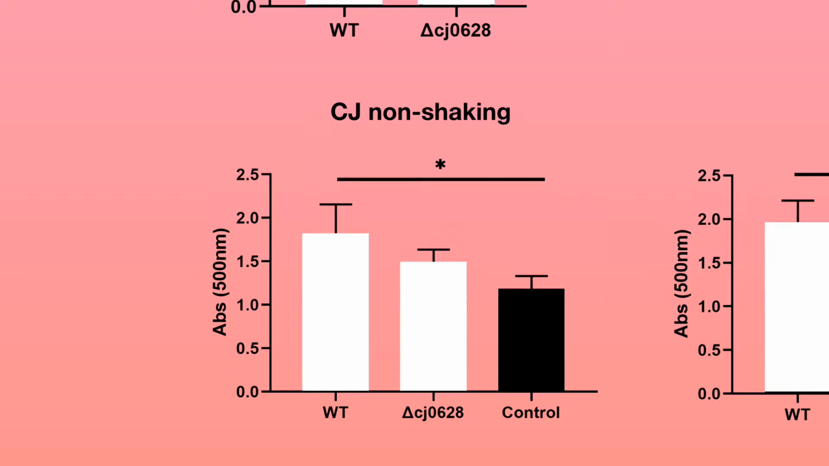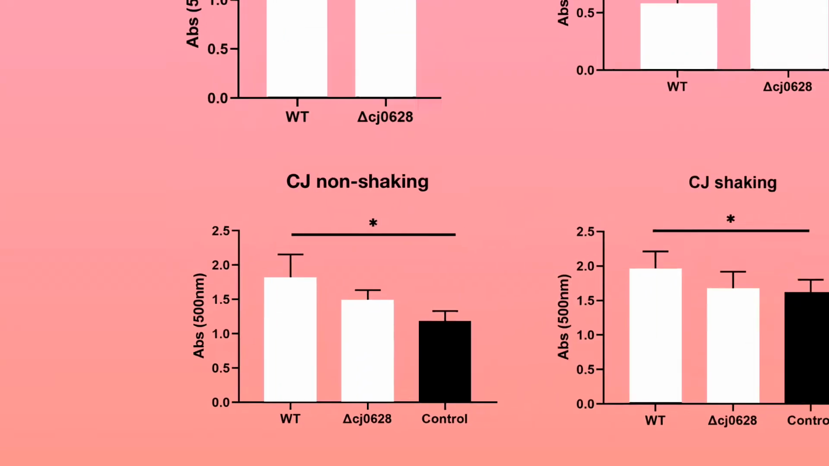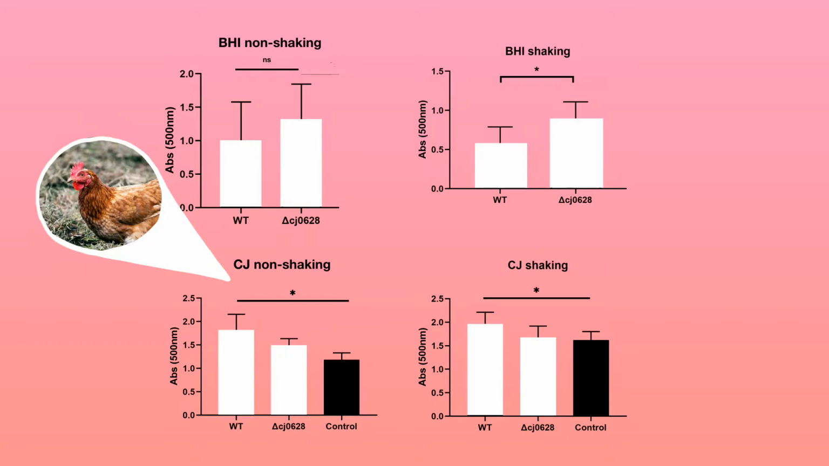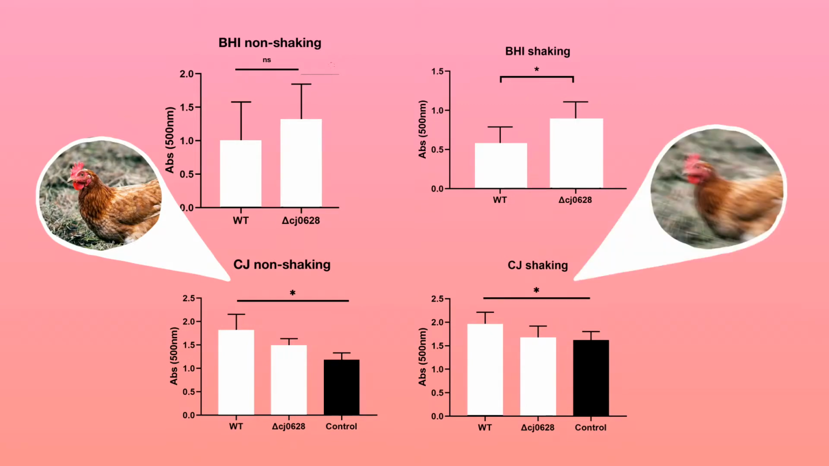We can see that in the chicken juice, however, the CapA mutant is less able to form biofilm compared to the wild-type. So from this, we can infer that CapA plays a role in biofilm formation only when colonizing a chicken gut, or at least an environment that mimics one. The second variable was stress, modeled by the shaken plates.